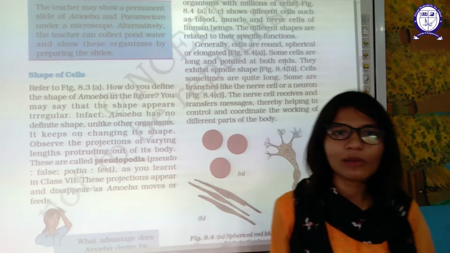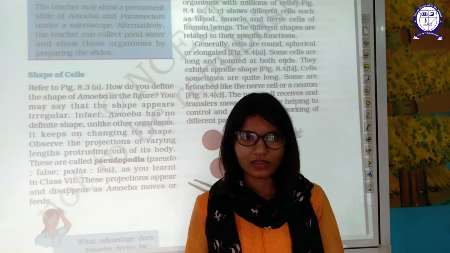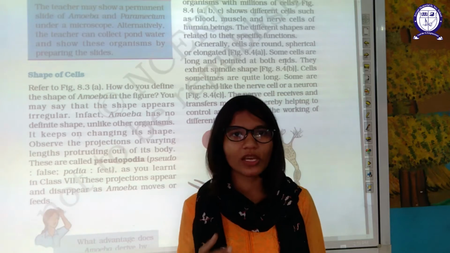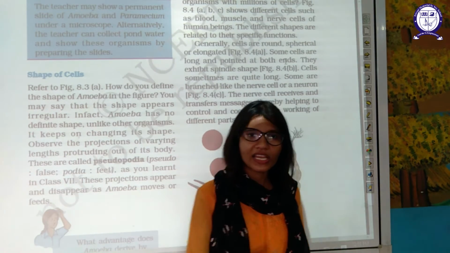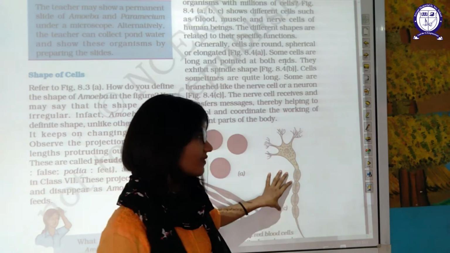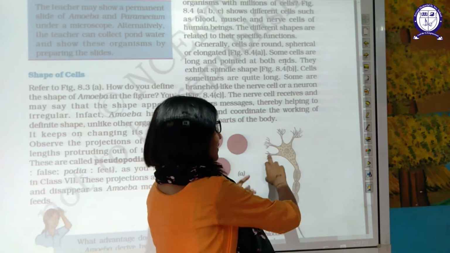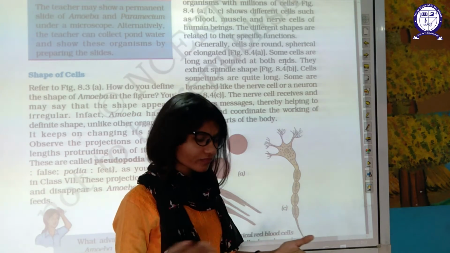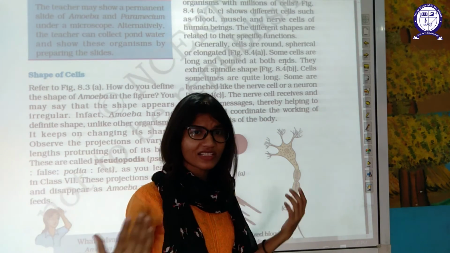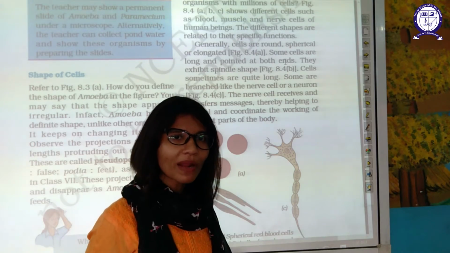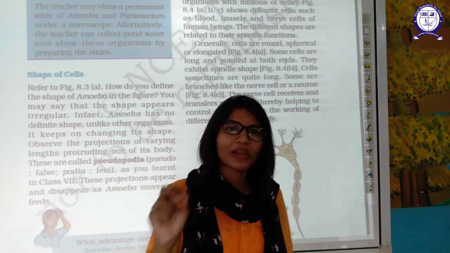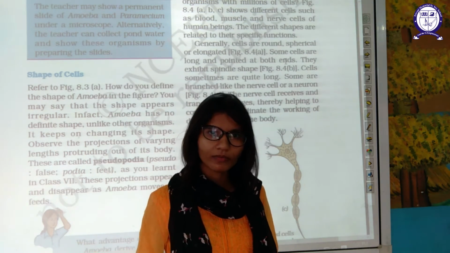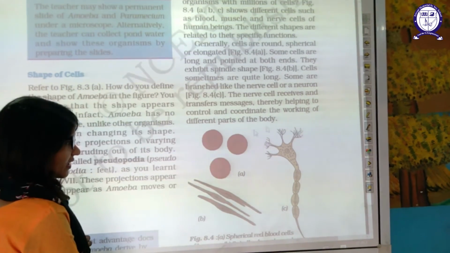Nerve cells help in transmission of signals. You are able to see because your nerve cells are transferring the signal of sight. You are able to hear because your nerve cells are transferring the signal of hearing, of sound. That's how your nerve cell functions. These branches are attached with another neuron and help in transmission, like cables or wires, of signals from one part of the body to the brain. Then the brain interprets that signal and tells us to do that particular function. This is a typical nerve cell.